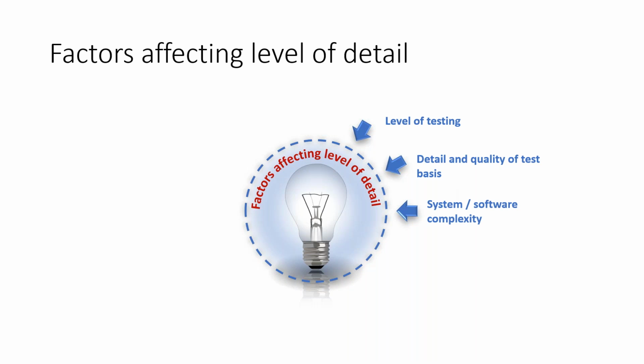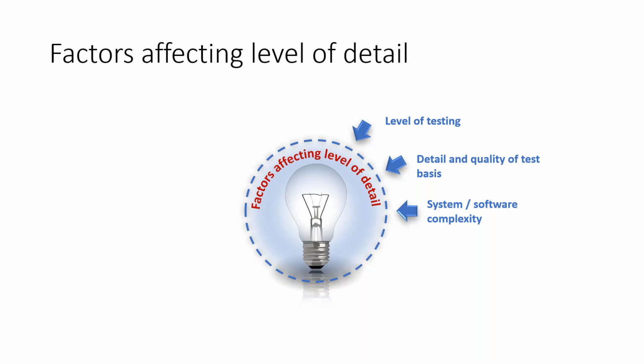Then the third one is system and software complexity. If you are in a context where your test team is testing very complex software, there is no other way than building really formal, detailed documentation around your test conditions, and building forward and backward traceability, and ensuring 100% that your testing is extremely thorough.